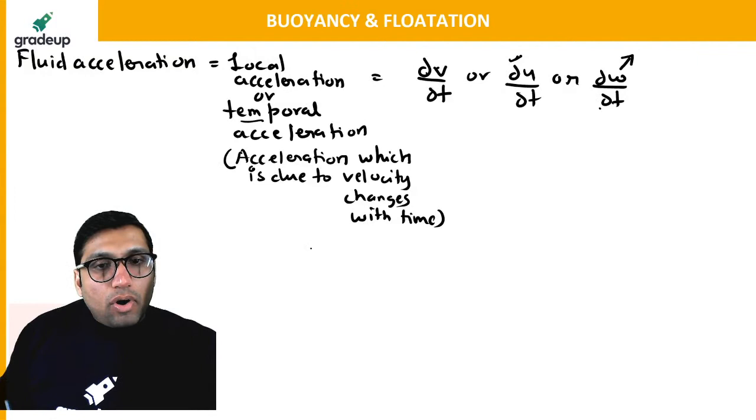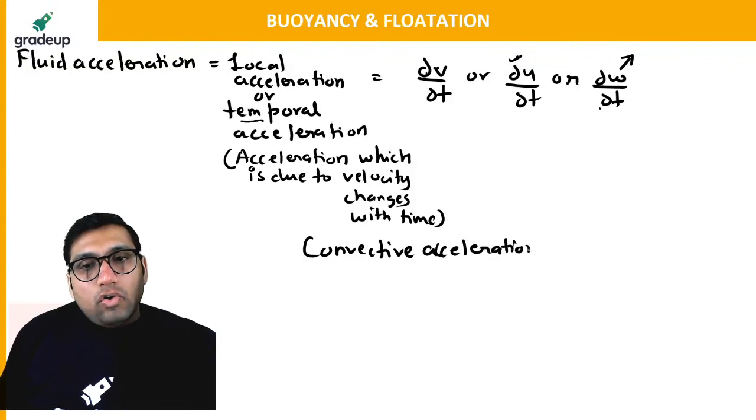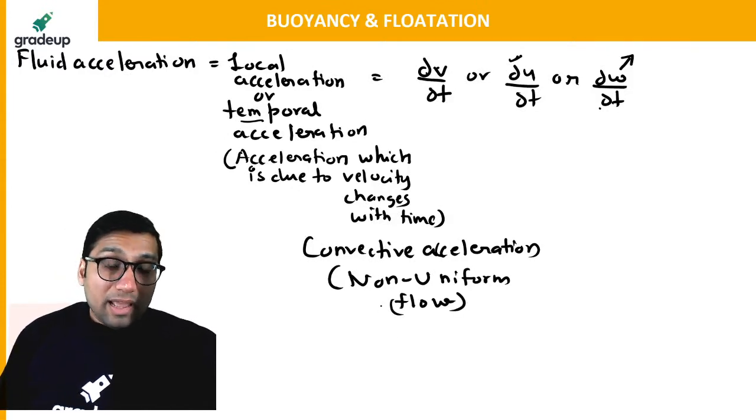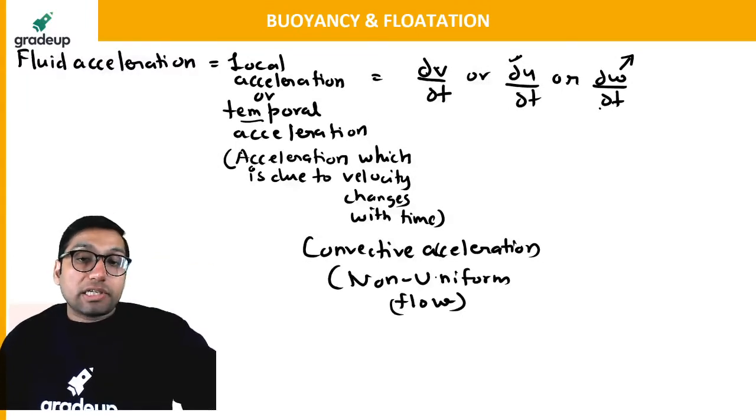Another acceleration is called convective acceleration. Convective acceleration is that acceleration which is due to the non-uniform flow. Because of the non-uniform nature of the flow, that will be called convective acceleration. And this acceleration will depend on the changes with respect to location.